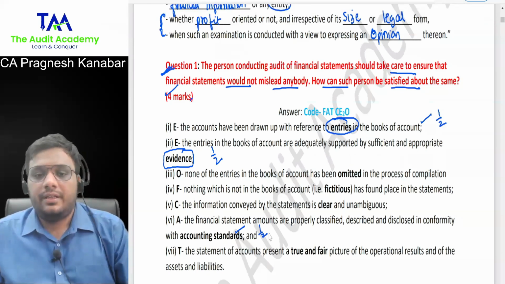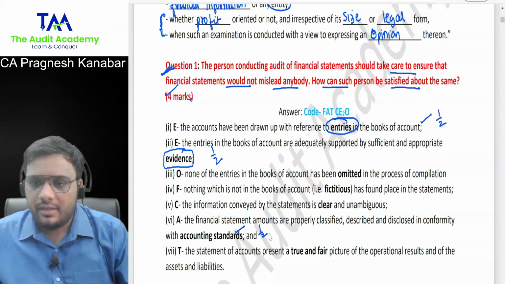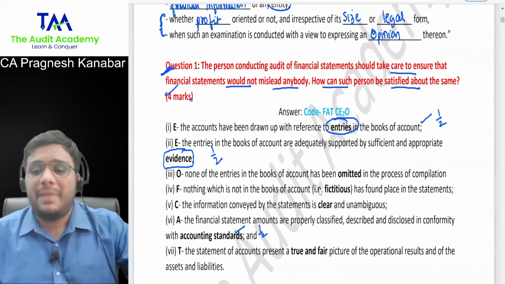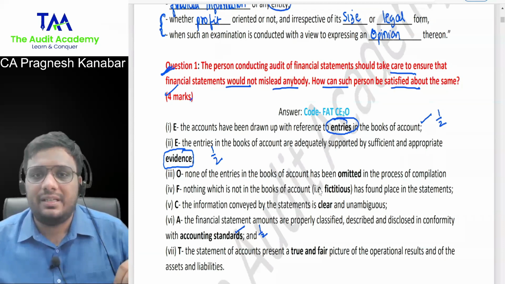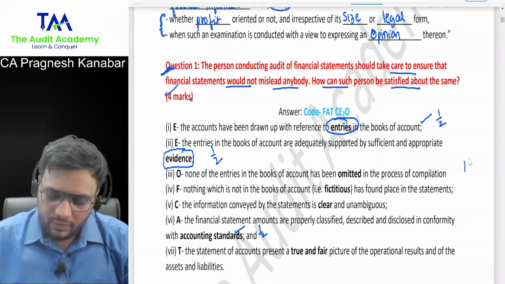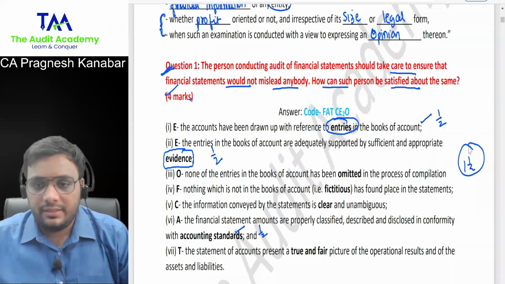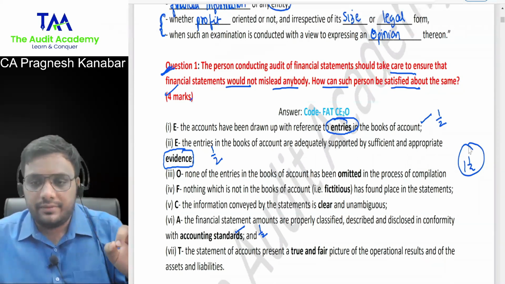Now let us say that only these many things tallied. Then let us say that balance answer, whatever is there in the suggested answer, not even one word is there in your answer. Then they will give you 1.5 and they will finish it off. Are you understanding this? That is how the marking is done.